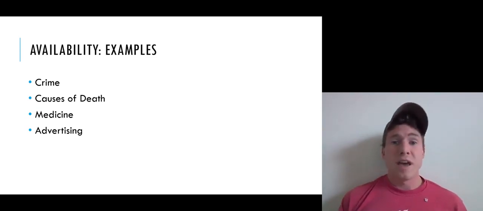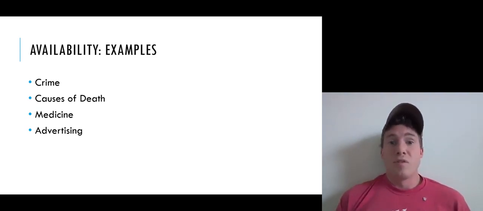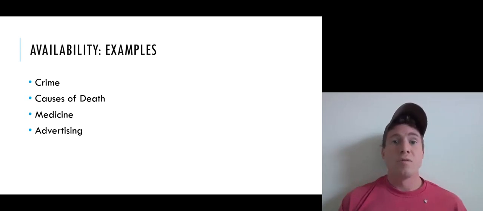Same thing with causes of death. Violent causes of death by things like terrorism or violent animal attacks are very vivid and striking events when they do occur, and they get lots of media attention. So they're easy to call to mind, and so we overestimate their prevalence if we use the availability heuristic. Medical examples, we already had the doctor case.